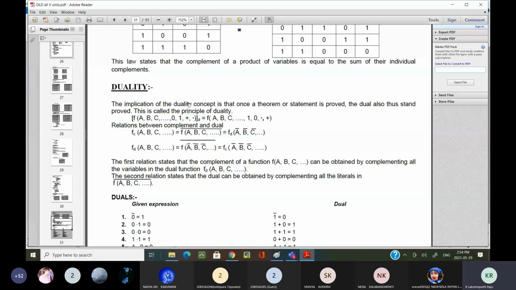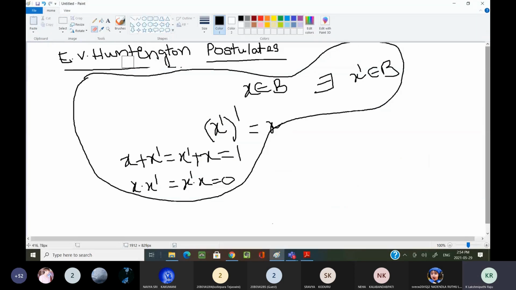What is this duality concept that we are going to see?